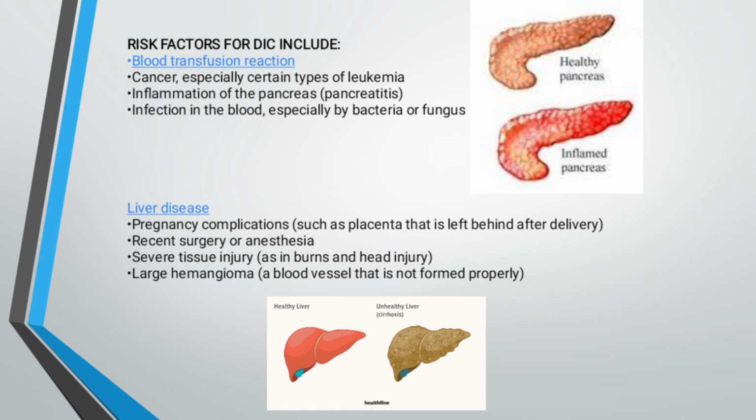Liver disease, pregnancy complications such as placenta that is left behind after delivery, recent surgery or anesthesia, severe tissue injury such as burns and head injury, and large hemangioma, a blood vessel that is not formed properly. Also, a picture of a healthy liver and an unhealthy liver with cirrhosis.